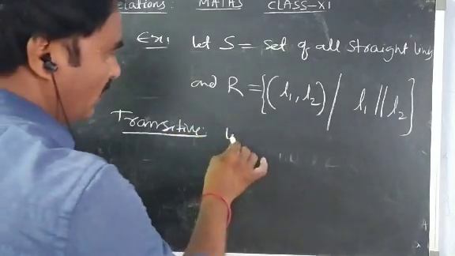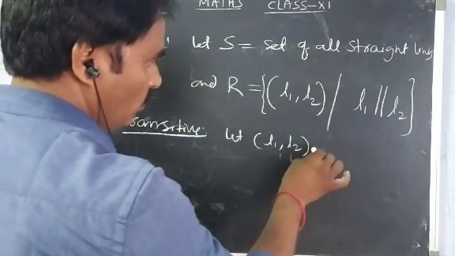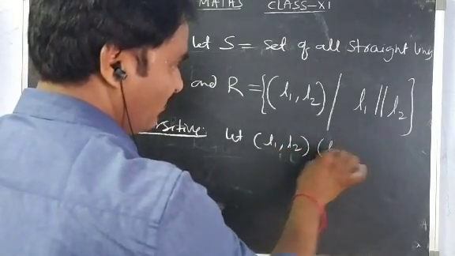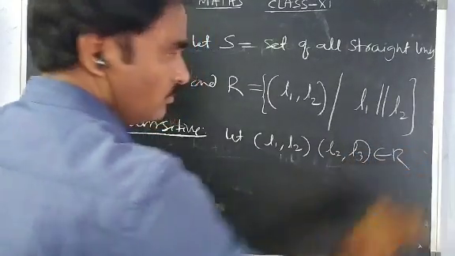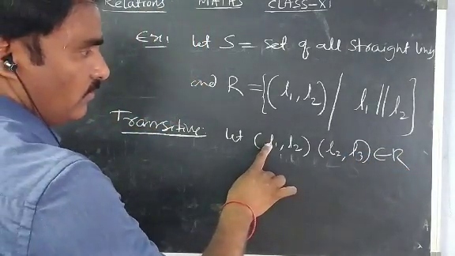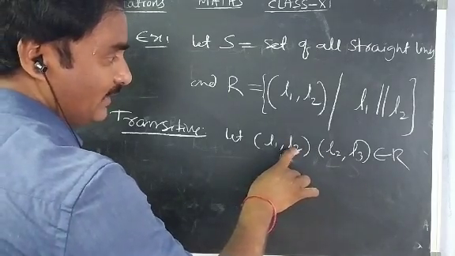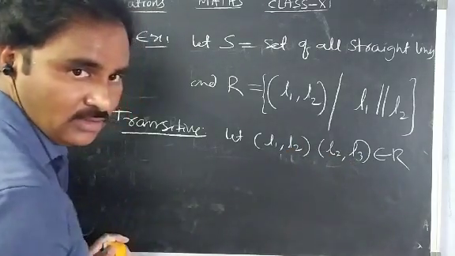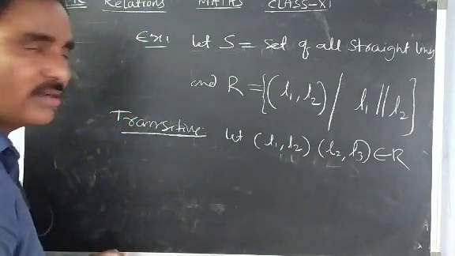Transitive. To prove transitive, we need two ordered pairs, L1, L2. Another one should start with L2 only: L2, L3 belongs to R. Okay. If the first ordered pair is L1, L2, the second ordered pair should start with the second element of the first ordered pair, L2, L3. Only for that type of ordered pairs can we check the transitive condition.